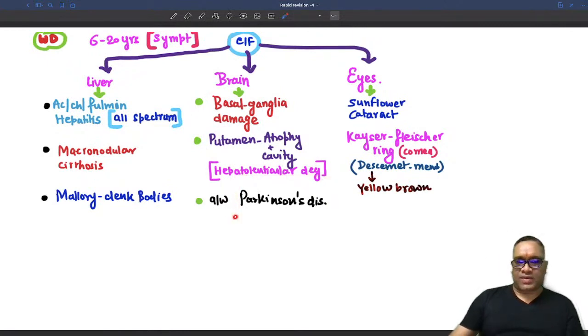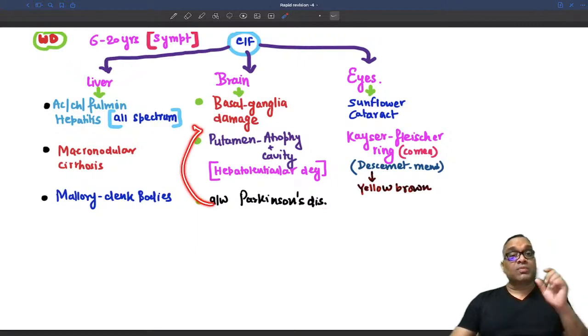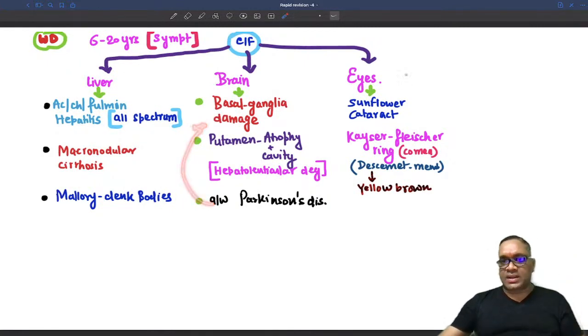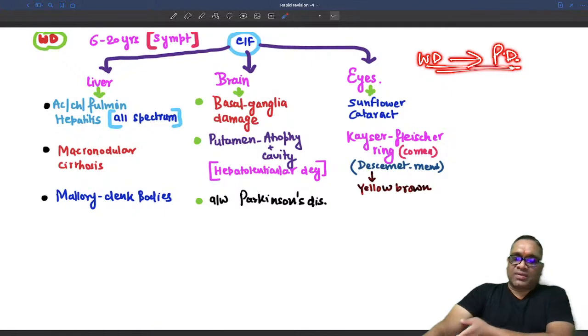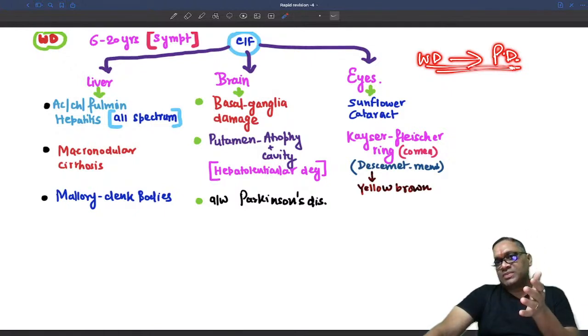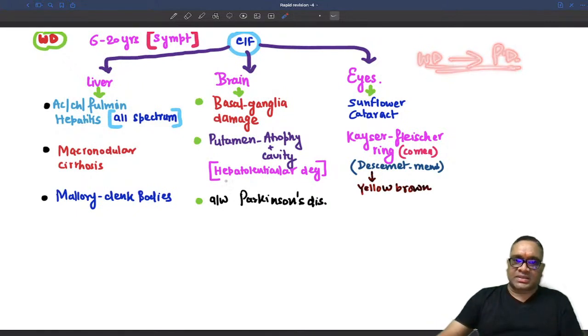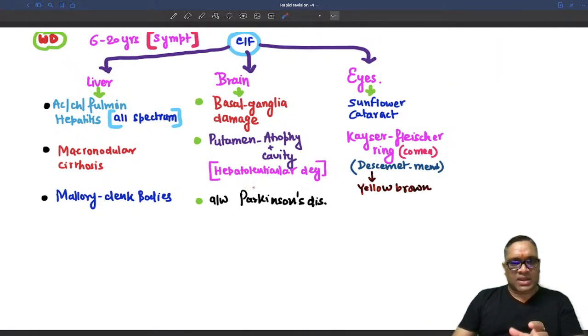That is why whenever you are seeing a Parkinson disease patient, you will always order to see the ceruloplasmin level, so that you can rule out that the patient was actually having Wilson disease prior to this. What I mean to say is that Wilson disease can lead to Parkinson disease at a later age. So we have to rule out ceruloplasmin deficiency leading to Wilson disease in case of any Parkinson. Whenever you are evaluating Parkinson, you will always do all these things in your practical life also, right?